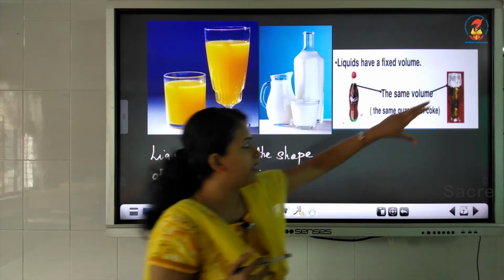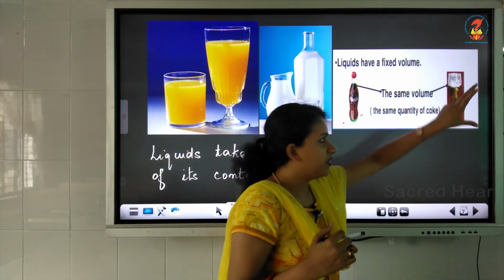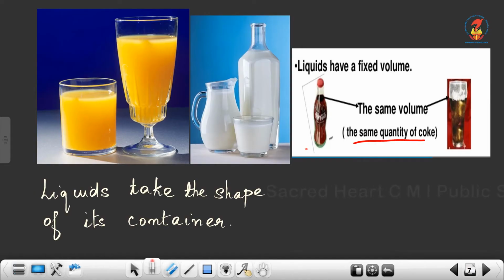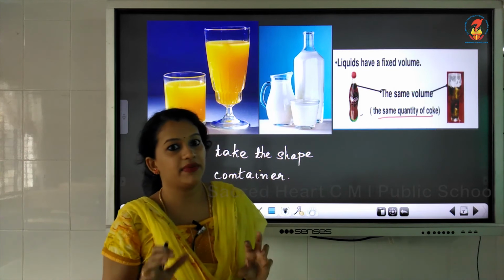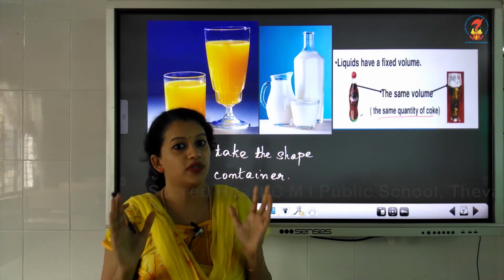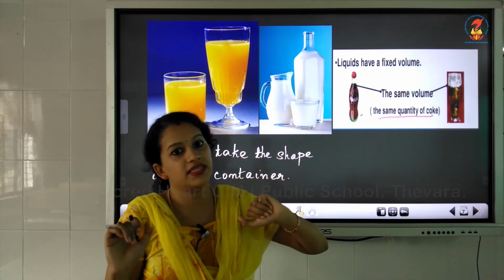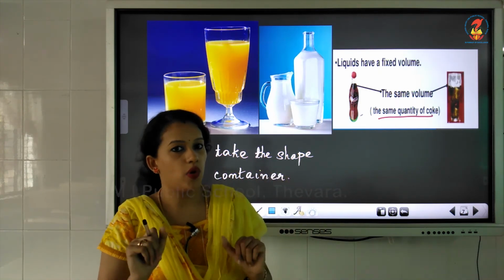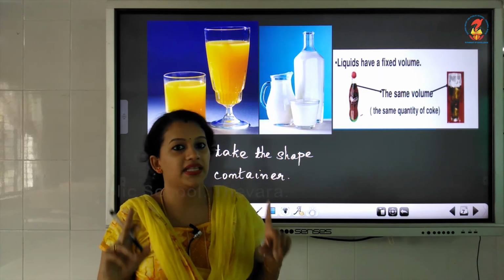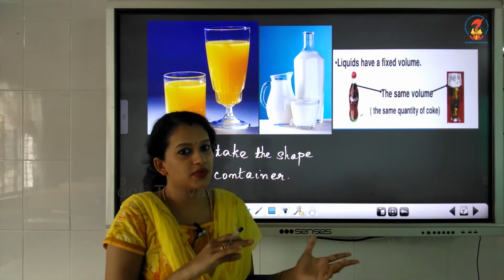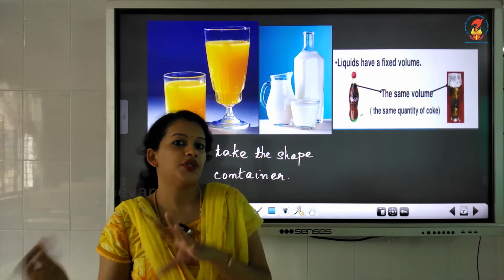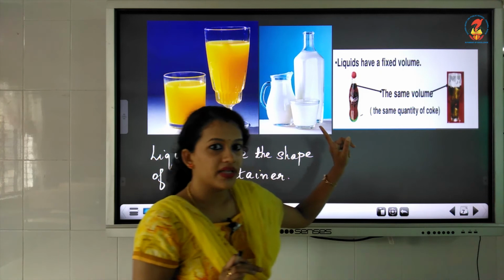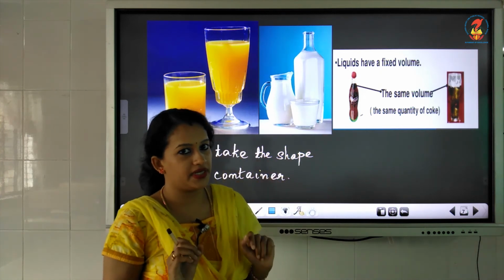tumbler also, or will be there in this glass. The same amount will be there. That is, the quantity remains same. So that means the volume is the same, or the space taken up by this Coke is the same. So liquids have a fixed volume. Its quantity remains the same, even if we transfer it from one container to another container. So I hope the properties of liquid is clear.